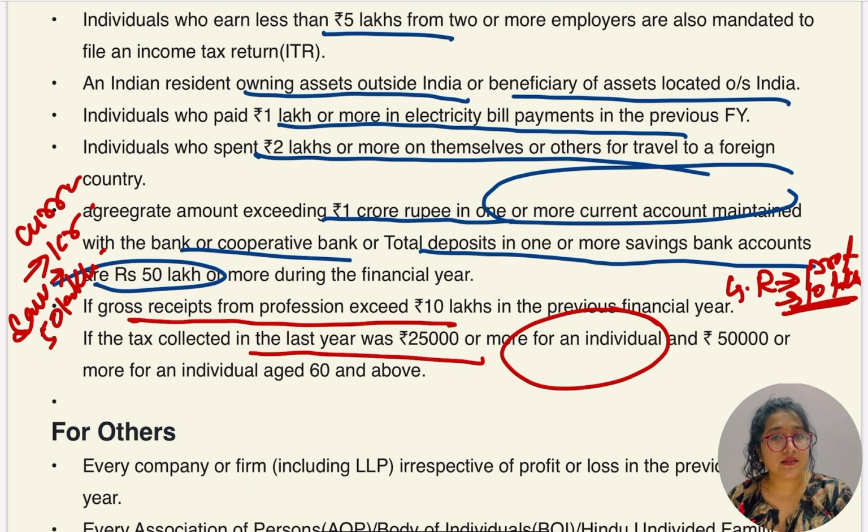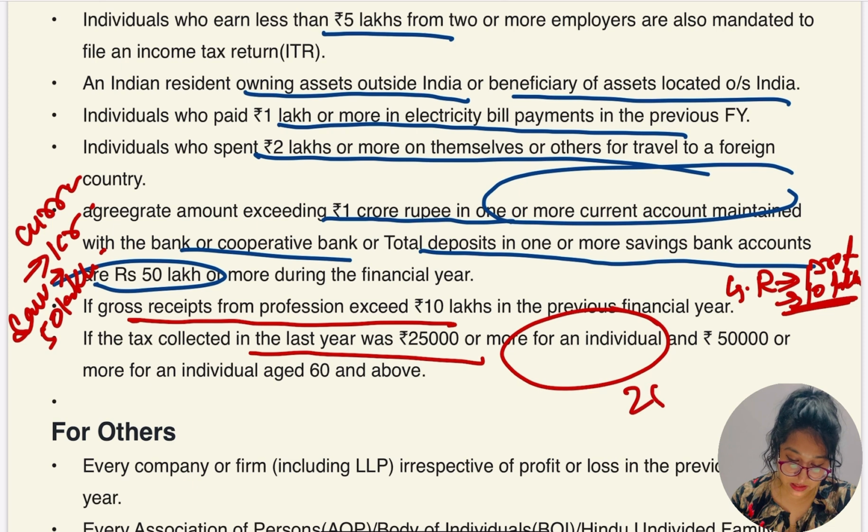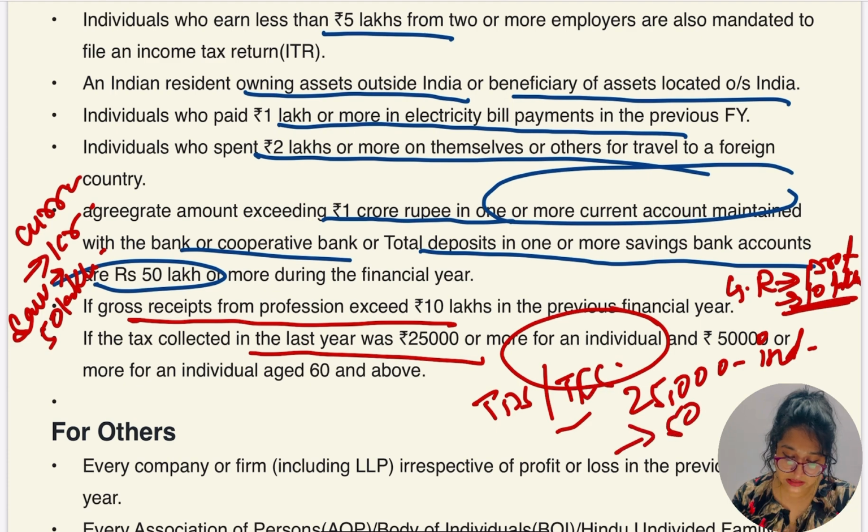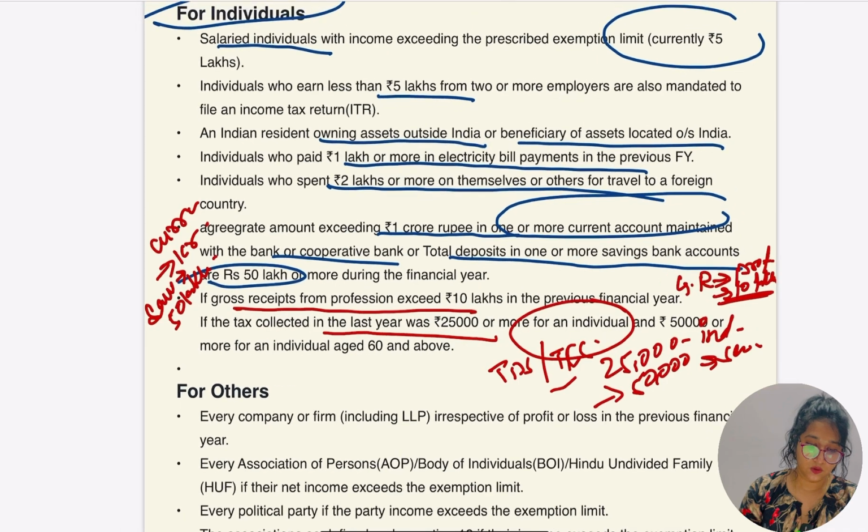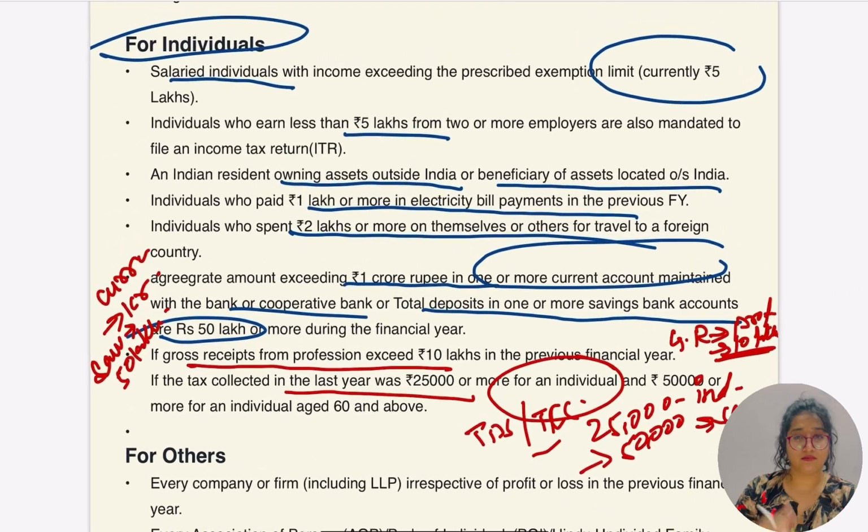So what about the senior citizen? Is there any limit? Yes, the limit is 50,000 for the senior citizen, and 25,000 is for the individual, from TDS, TCS. Okay, so can I make it short?